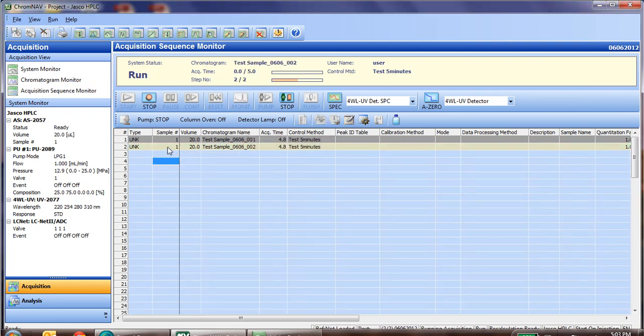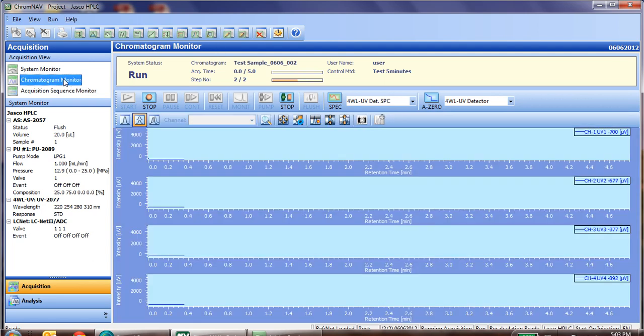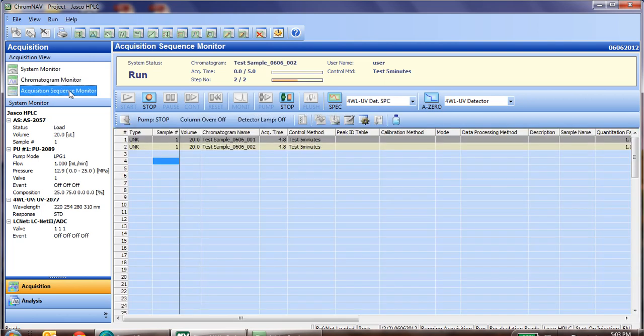And what you'll notice is it now is running line number 2, as the gray means it finished line 1. And, as mentioned, since we are on the last line of this sequence, we will not be able to edit the sequence until this injection is finished. Now we'll let this injection occur, and we'll come back to show you how the pumps stop once this injection has completed.